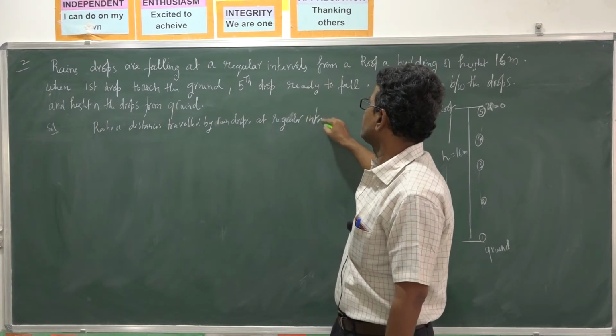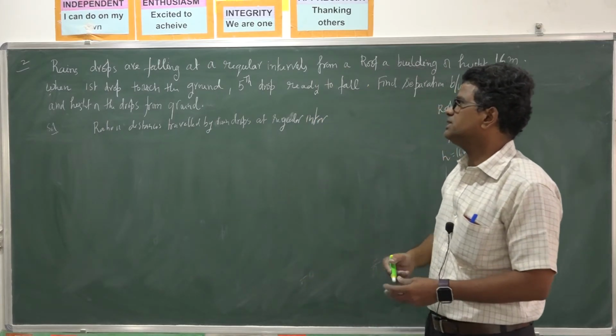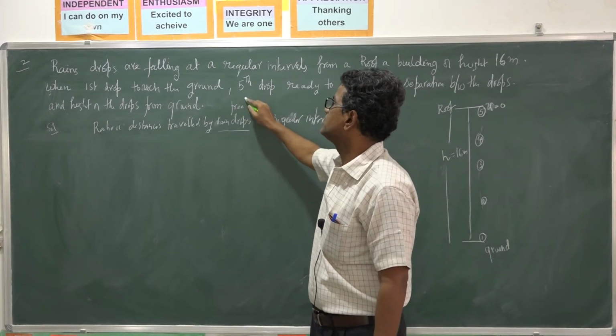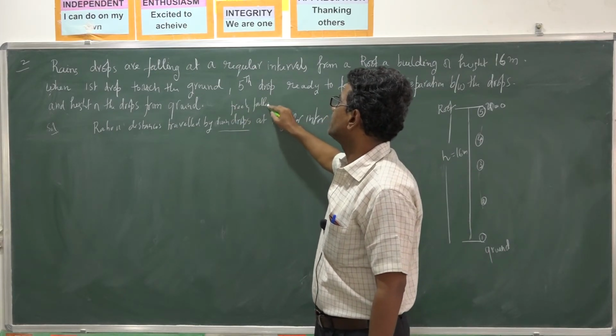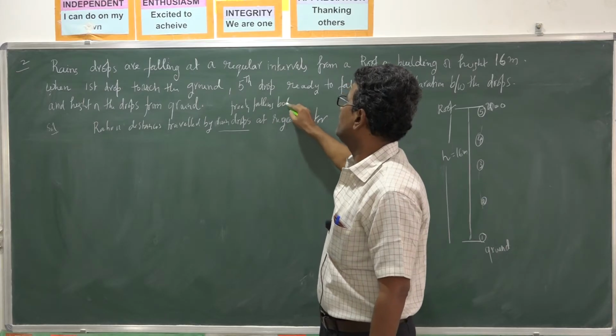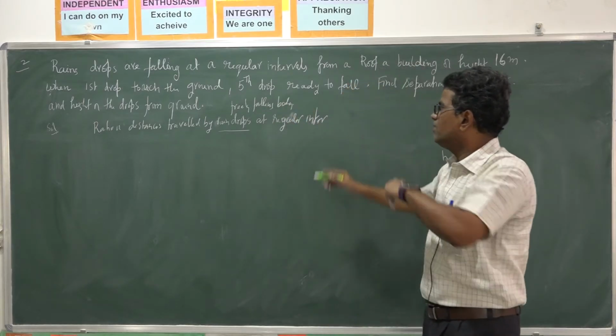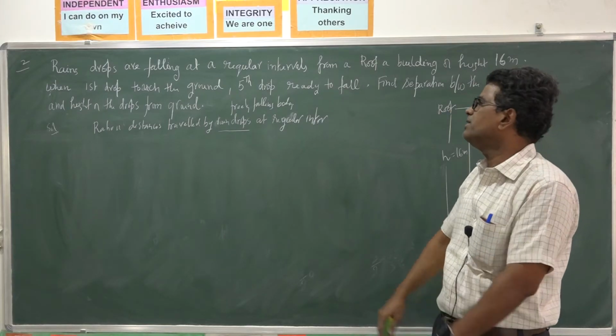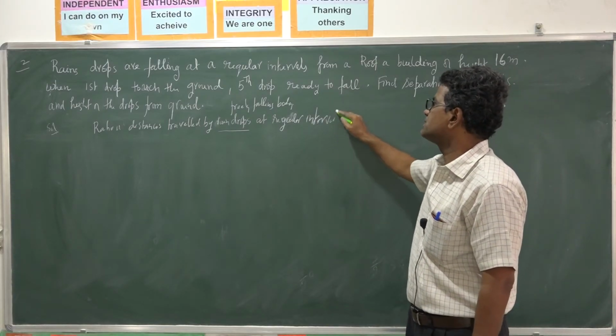These raindrops we consider as freely falling bodies. Ratio of distances traveled by a freely falling body at regular intervals.